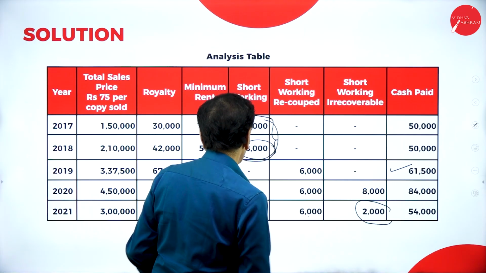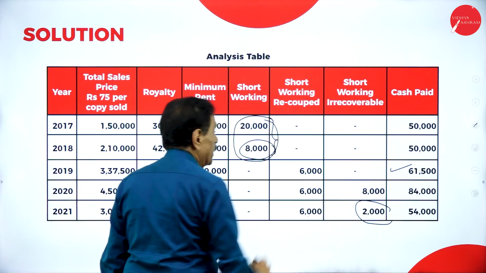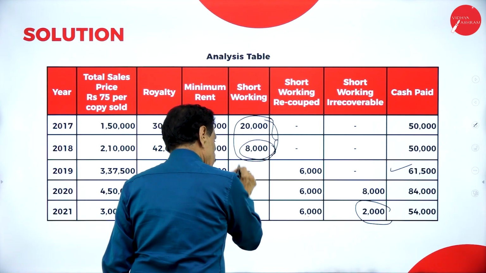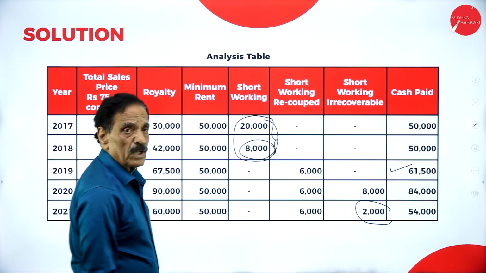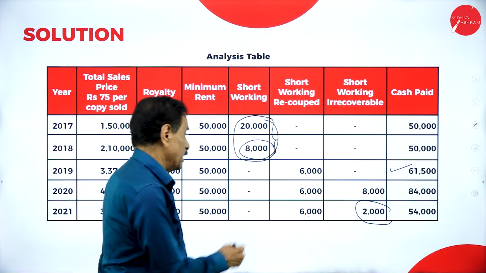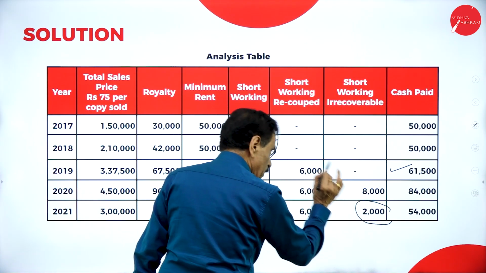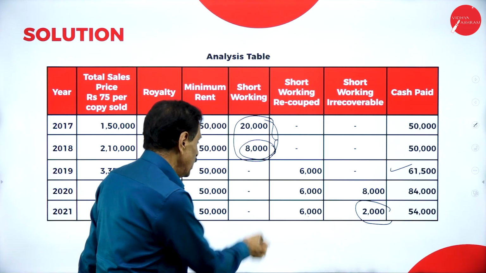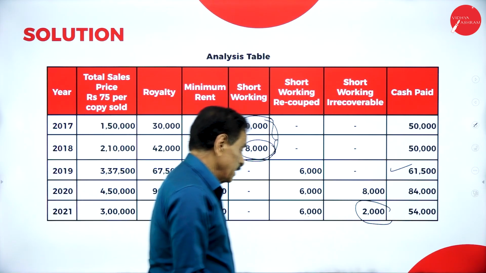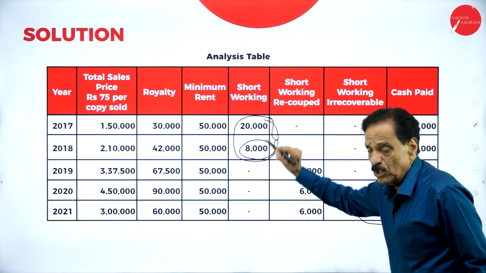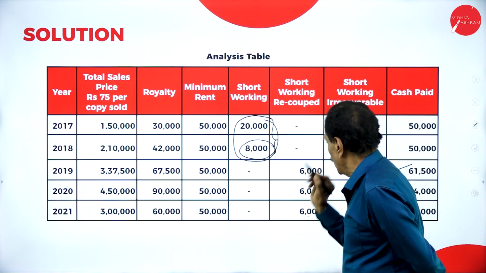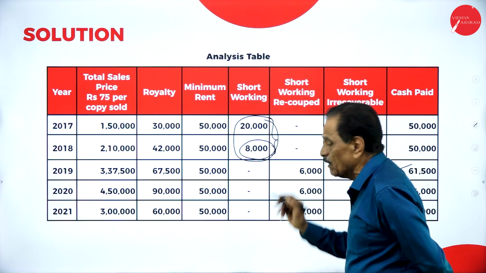Same thing here, chart also. 28,000. How much do you recover? 6,000. How much still have you got? 22,000. Come back next year. Out of 22,000, how much do you recover? 6,000. How much could you not recover? 8,000. Still how much balance is there? Another 8,000. 8 plus 6, 14 plus 8, 22,000. Brought down to next year, 8,000. How much do you recover? 6,000. How much could you not recover? 2,000. This is most important. 20 plus 8, 28,000. How much do you recover? 6,000. How much balance is there? 22,000. Out of 22,000, how much do you recover?